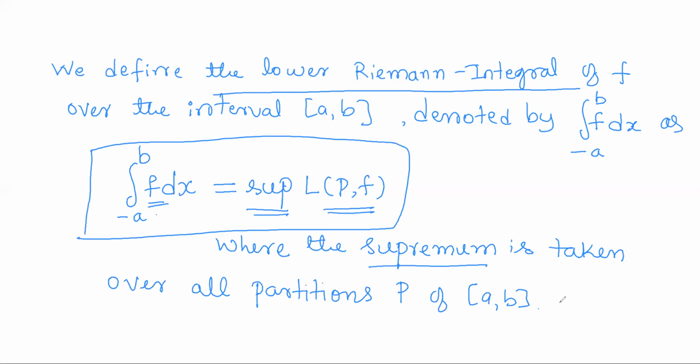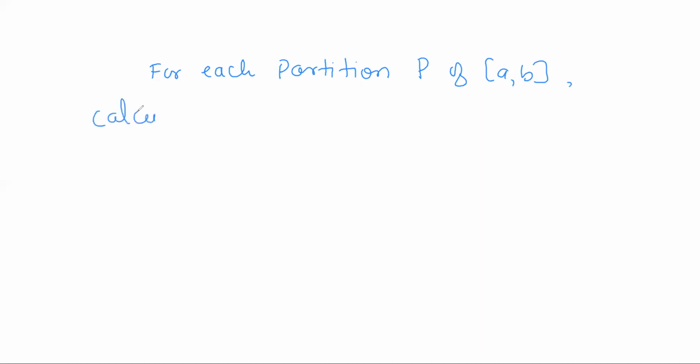So this means, for each partition P of [a, b], calculate the lower Riemann sum. As I explained earlier in the definition of partition, while giving examples on a closed interval, you can define many partitions.